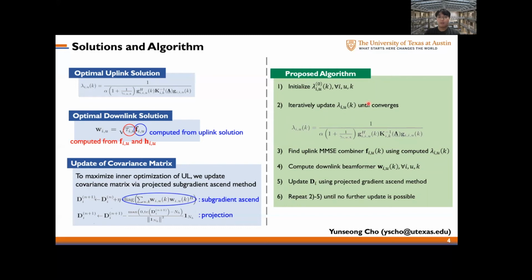Essentially, it summarizes the result that I have introduced so far. For an arbitrary initial point, we compute lambda iteratively. Using the converged optimal solution, we further compute the associated MMSE equalizer, and then it gives us the optimal downlink solution. We also update the covariance matrix until further update is impossible.